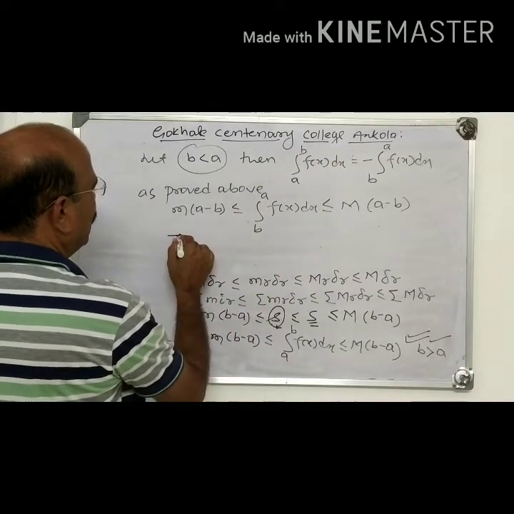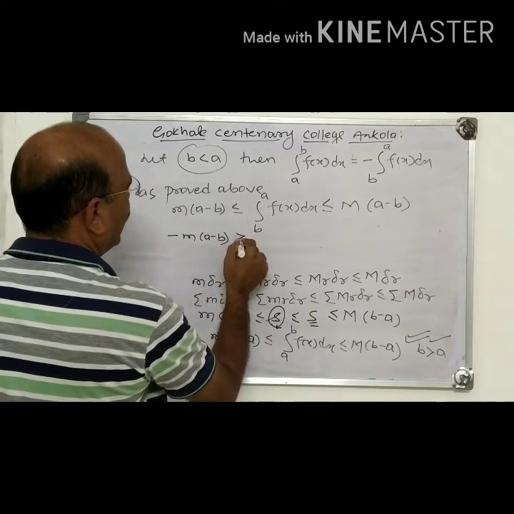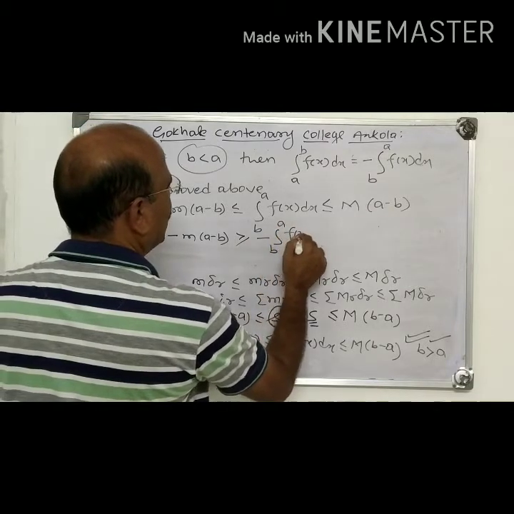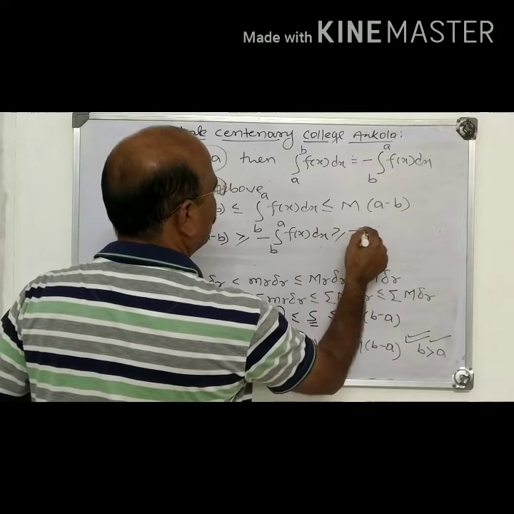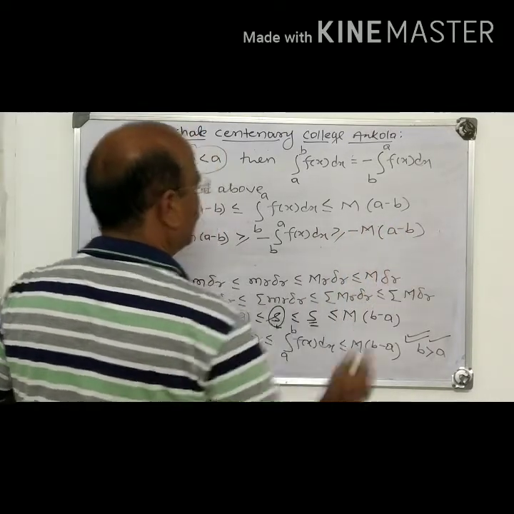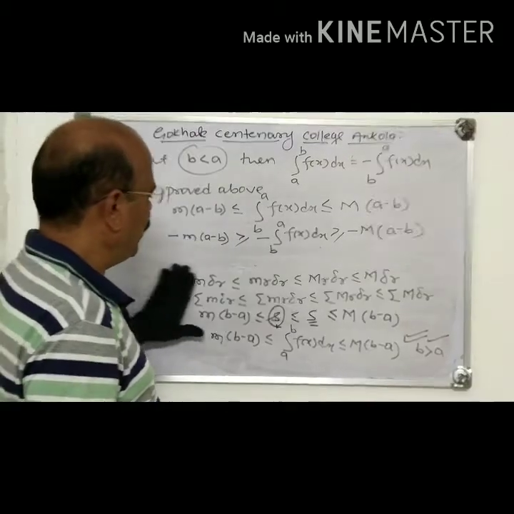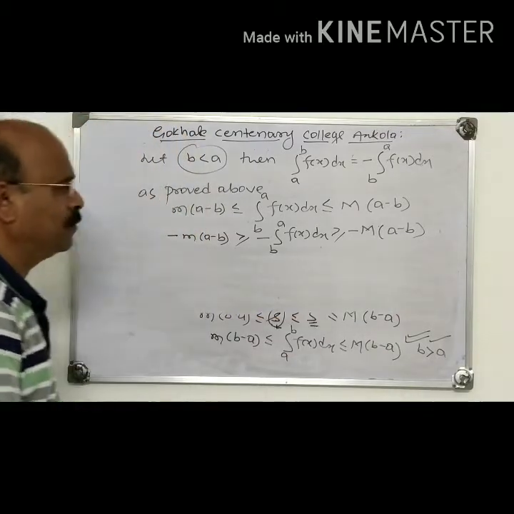Then minus m into a minus b is greater than or equal to minus the integral from b to a of f(x) dx, greater than or equal to minus M into a minus b. If we multiply by a minus sign, the inequality reverses.